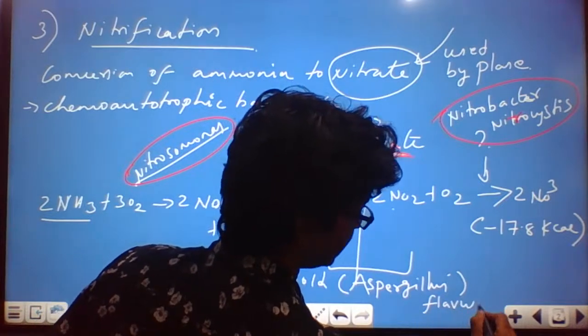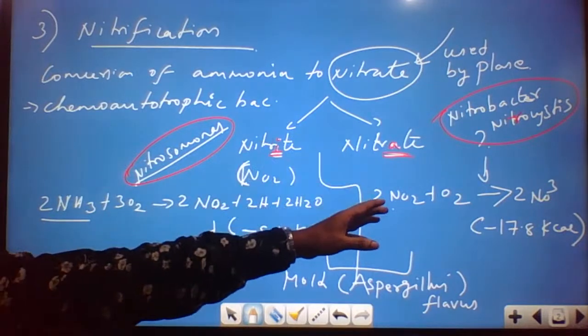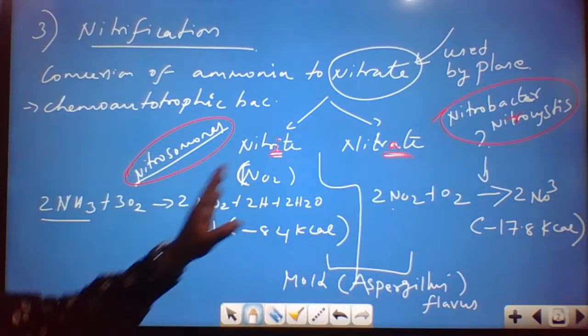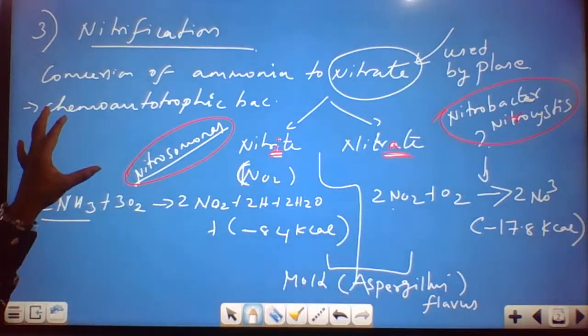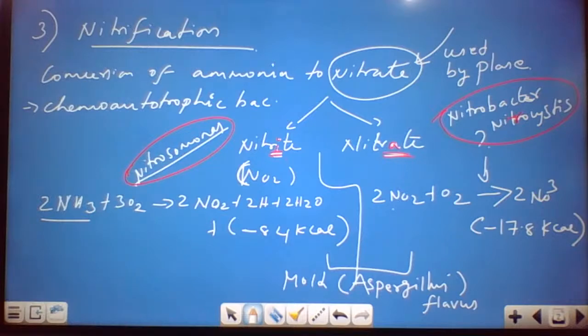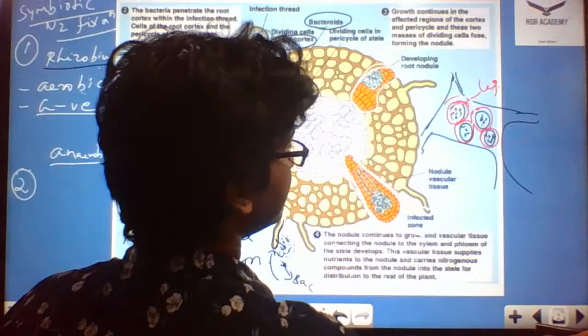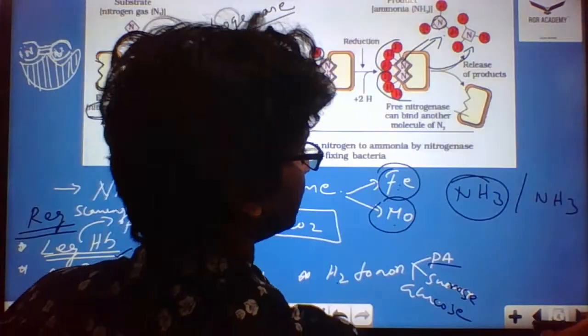This you could see in both the cases, in nitrite as well as in nitrate. So this is the process called nitrification, where ammonia is getting converted to nitrite, and the nitrite is eventually getting converted to nitrate. Next we move on to ammonification.